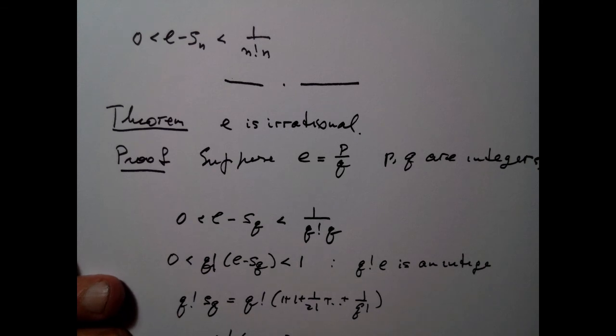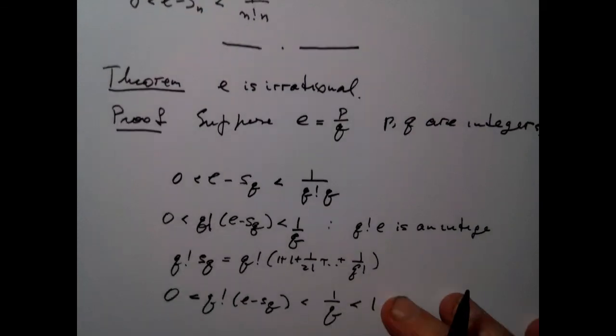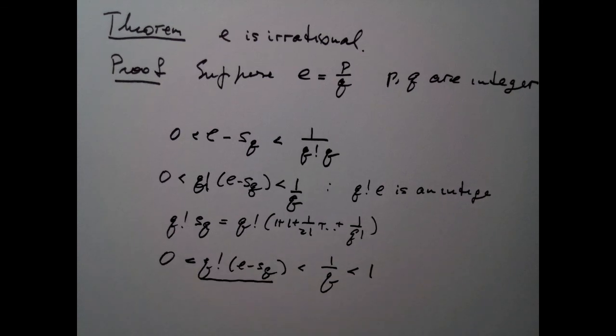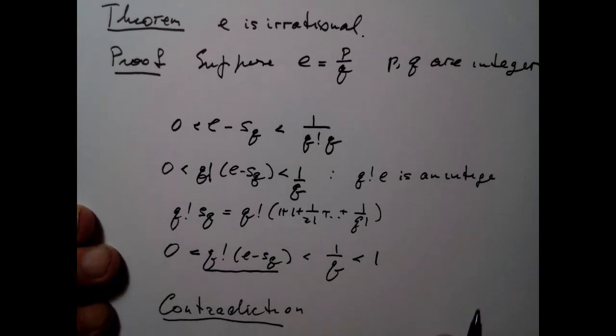It is an integer which is less than 1 over q, that should have been q here, and greater than 0, so 1 over q is less than 1. Therefore this quantity, which is an integer, is between 0 and 1, and you all know that there are no integers strictly between 0 and 1, and this gives me a contradiction, which completes the proof of the theorem.